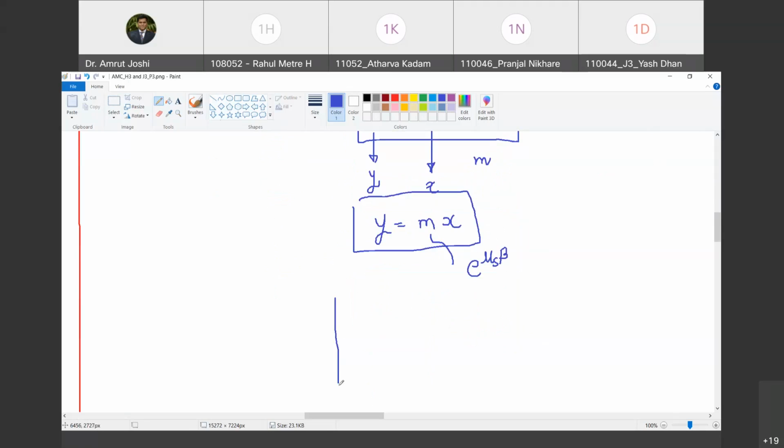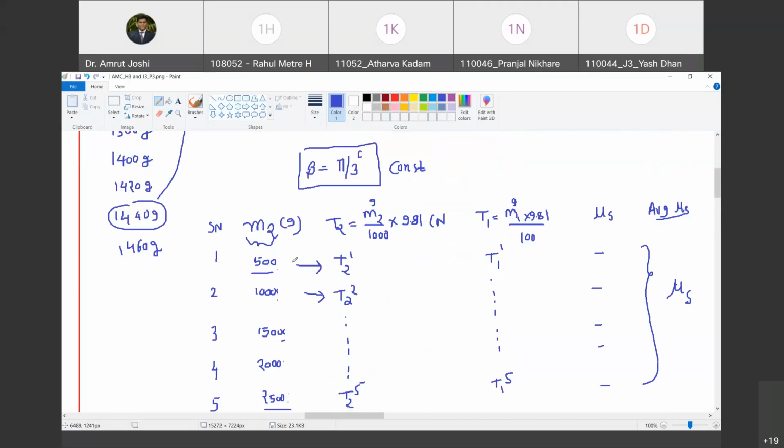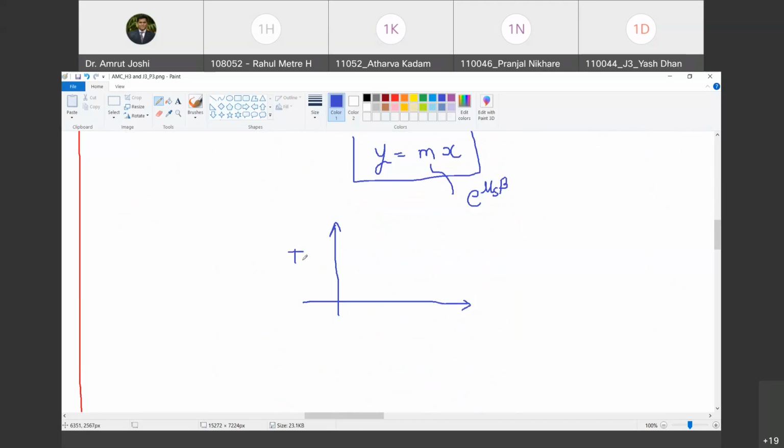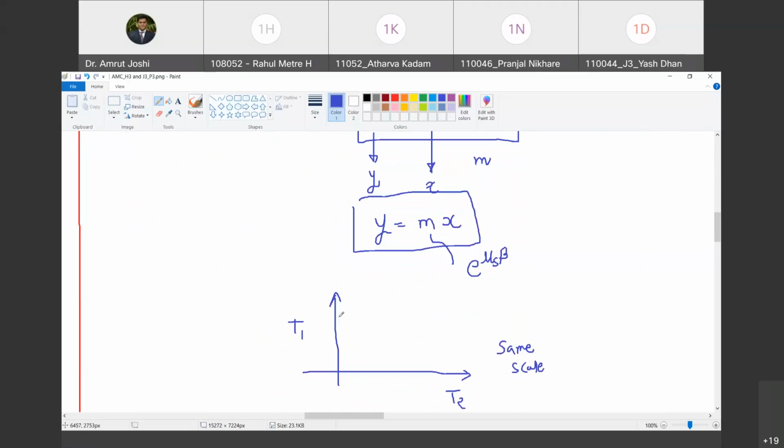So on graph paper, which you will either draw by hand or you can draw it on Excel, and you can use best fit options. I am going to plot T1 on y-axis and T2 on x-axis with the same scale. Are you with me? Yes. Same scale. Matlab 1 Newton equal to 1 centimeter. Whatever is the scale, maintain same on both the axes. Happy?